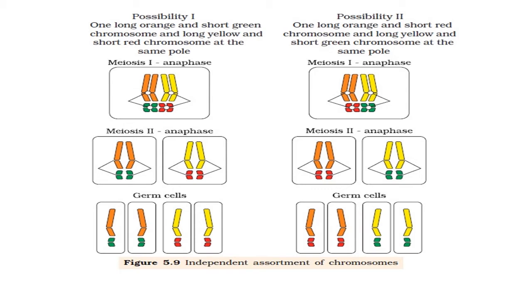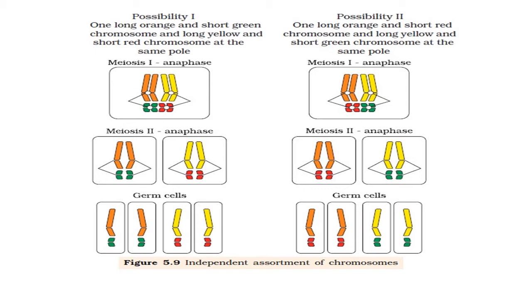During meiosis 1 anaphase, this behavior is observable here. During meiosis 2 anaphase, now you know very well, in the previous figure also it was given how they are arranged, they get segregated, and at the end of this division, when germ cells are formed from one cell to 4, at that time all 4 chromosomes segregate independently.